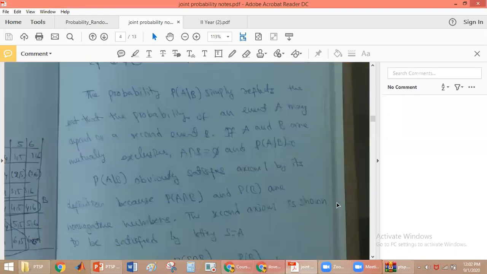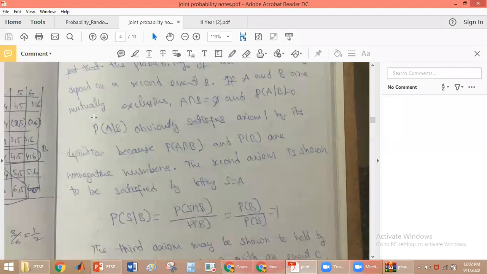And we have to see that probability of A given B satisfies axiom number 1. From the definition of axiom number 1, the probability of any event should be a non-negative number. Probability of A given B is equal to probability of A intersection B divided by probability of B. Because probability of A intersection B and probability of B are non-negative numbers, probability of A given B is also non-negative. So it satisfies axiom number 1.